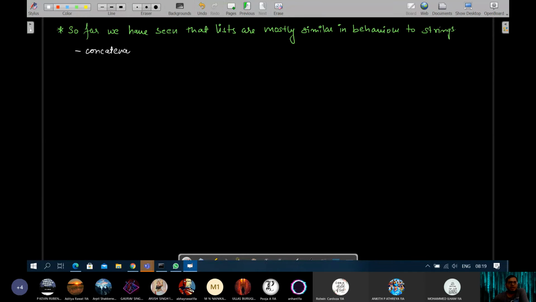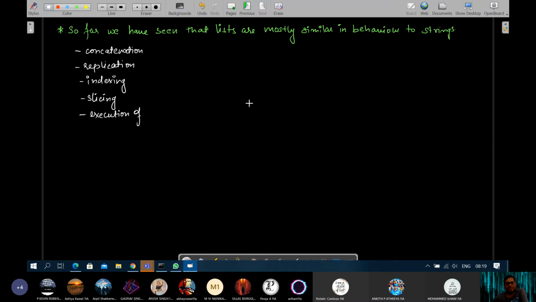Concatenation, replication, indexing, slicing, then you have execution of loop. दोनों में for I in S कर सकते हो.